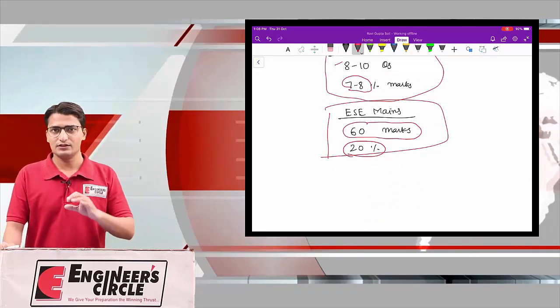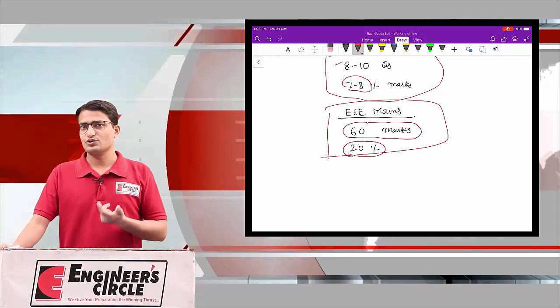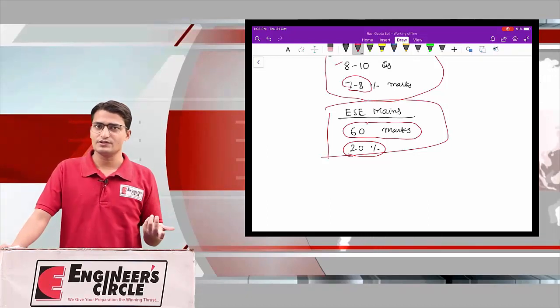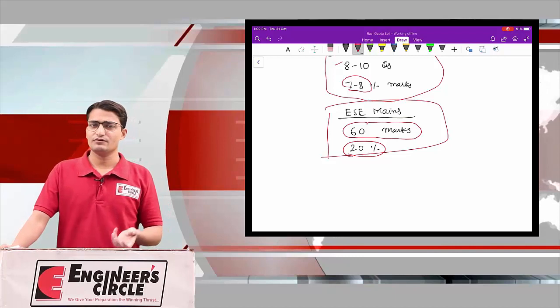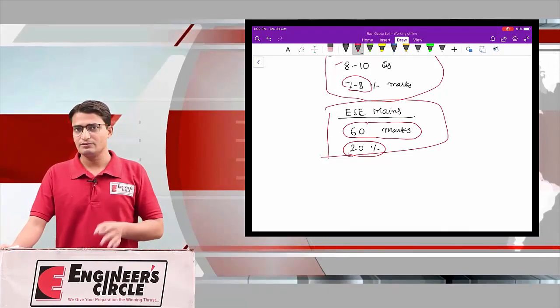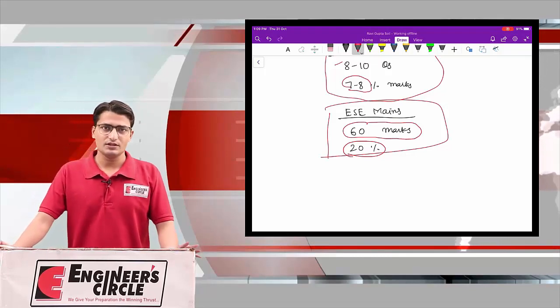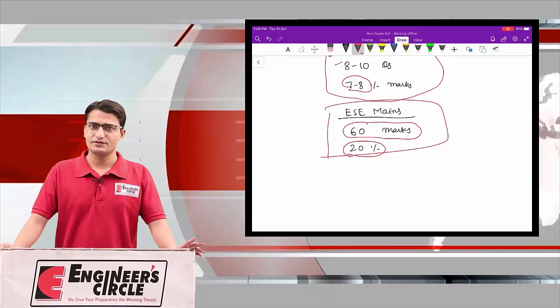We also know that the portions of TOS and SOM overlap, so you can't avoid any TOS concepts while solving the questions. So it becomes very important in the ESE examination. This is the basic idea about marks distribution.